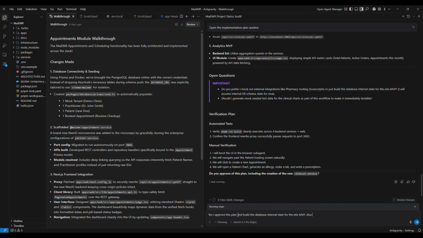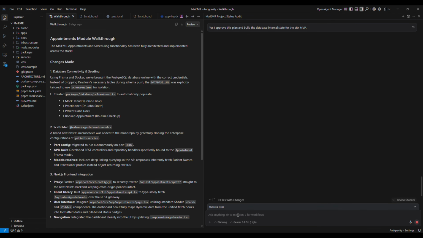Let's just say also manual verification of booting the UI, navigating past patient screens naturally, creating new appointments. Yeah, you know what? Let's just go ahead with this. And we will see what it does.